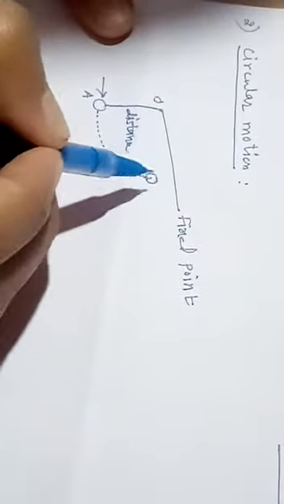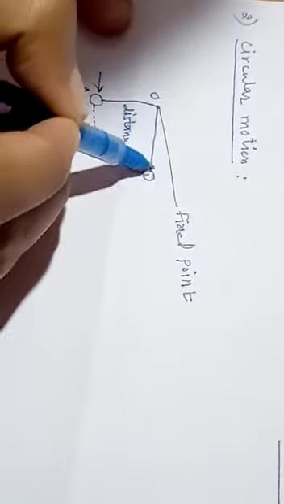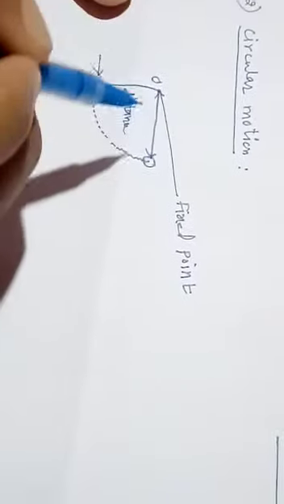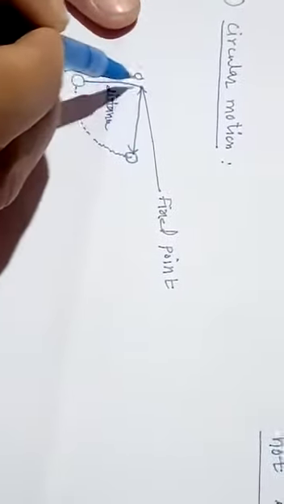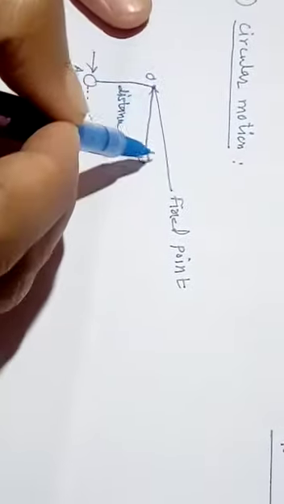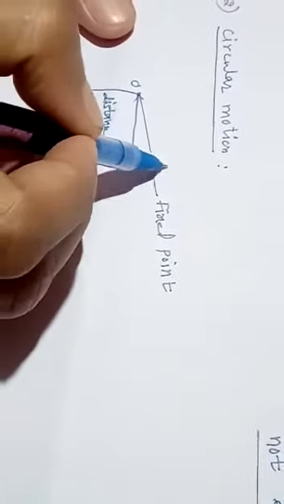This body A will move in such a way that it tries to keep the distance the same from its center. Again it goes to this point, it comes to this point, and again it comes to this point.